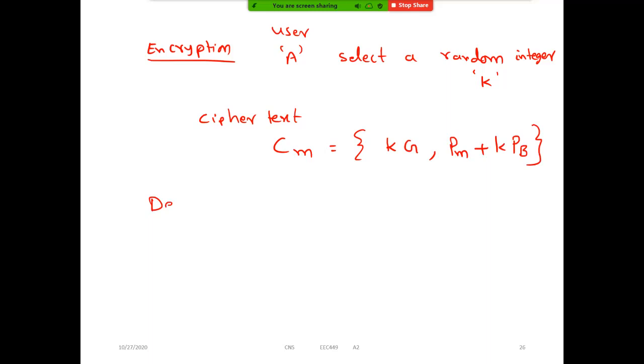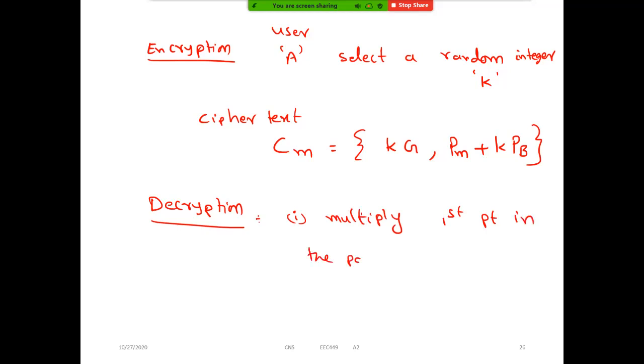Yes, sir. Now simple, how to perform the decryption. User B will use his own private key. There is one step we have to follow. First he will multiply the first point in the pair of CM by B's secret key.